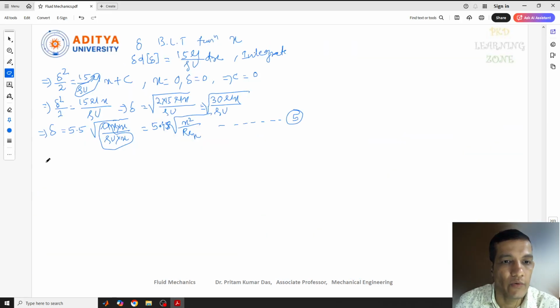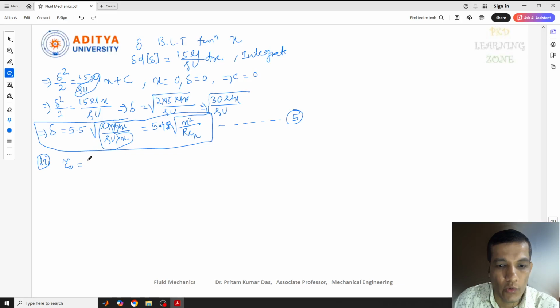I have calculated delta in terms of Reynolds number, so the first equation is solved. The second part is to solve the shear stress in terms of Reynolds number. From the previous equation, we know that tau naught equals 2 mu u by delta. Now put the value of delta in this equation.